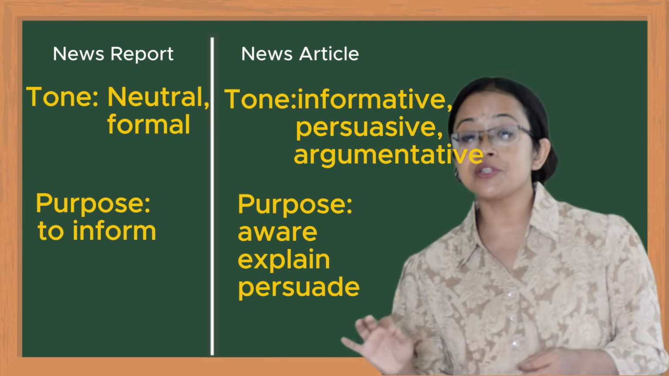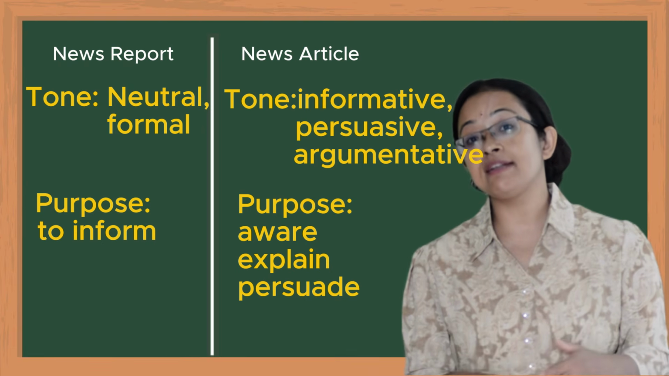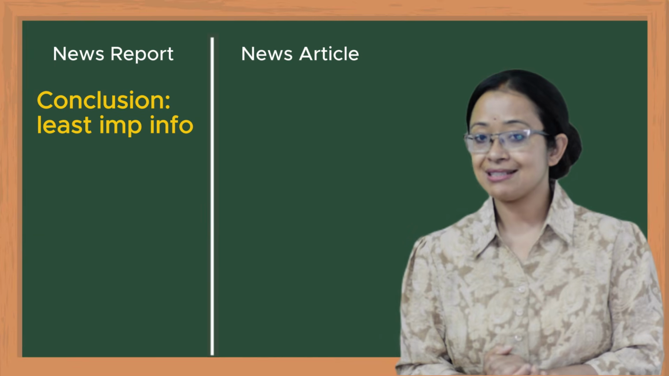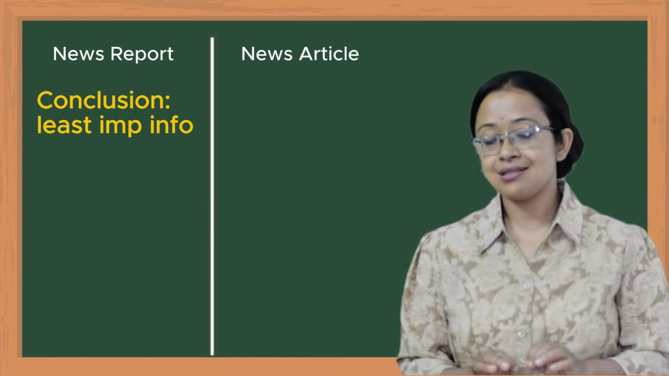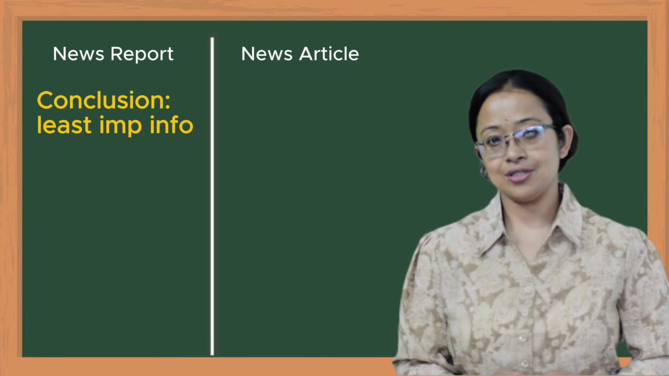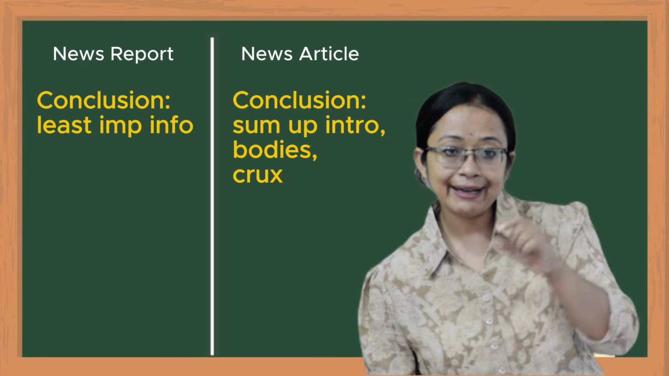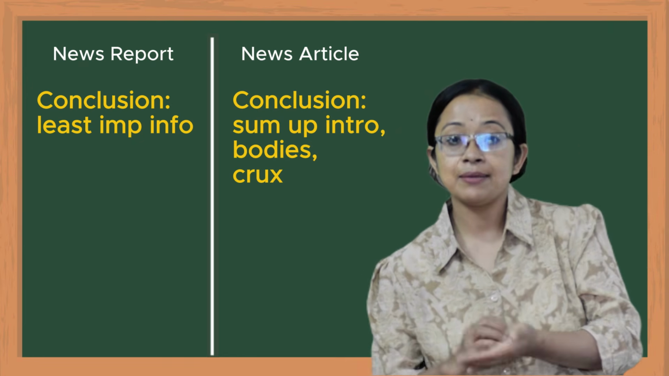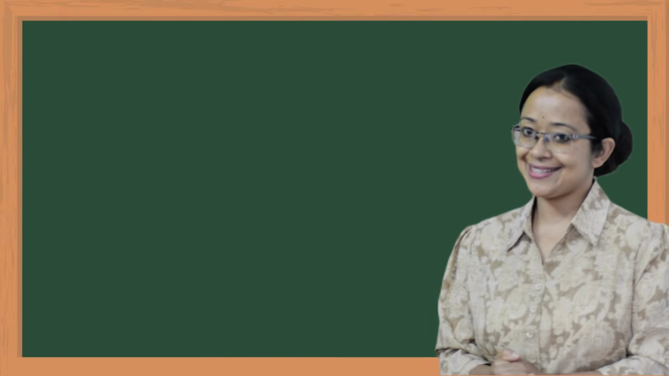But the purpose of the news article is to make you aware, to explain, and to persuade you to take some step. And the final part is the conclusion. In a news report, we include the least important details in the conclusion. Whereas in a news article, we conclude with all the ideas from the introduction to the bodies, summarize, and give props to the readers. Let's have one example of a news report and one example of a news article.